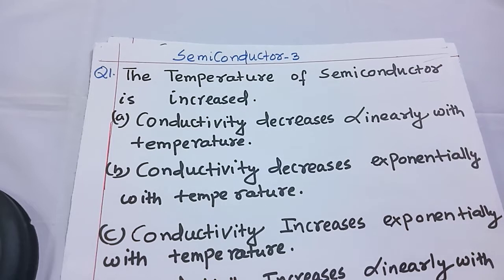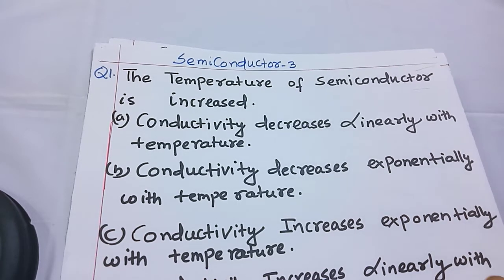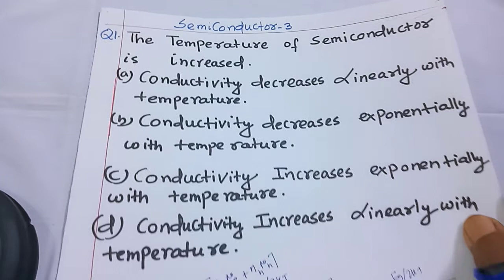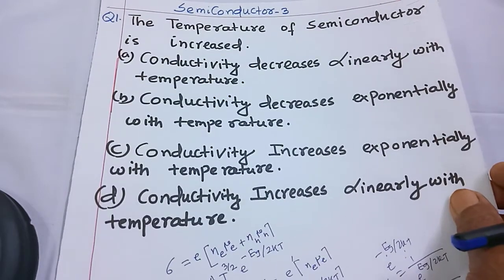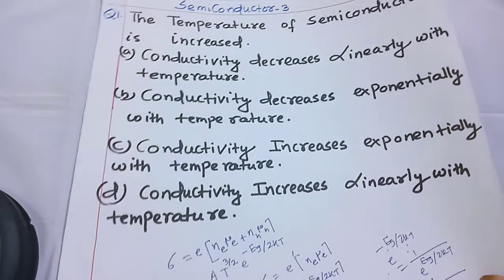First question is, if the temperature of a semiconductor is increased, which is correct? First choice, conductivity decreases linearly with temperature. Second choice, conductivity decreases exponentially with temperature. Third, conductivity increases exponentially with temperature. Fourth, conductivity increases linearly with temperature.